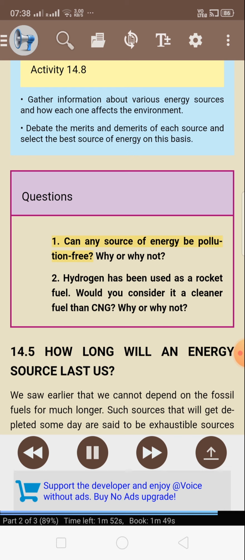Questions. 1. Can any source of energy be pollution-free? Why or why not? 2. Hydrogen has been used as a rocket fuel. Would you consider it a cleaner fuel than CNG? Why or why not?